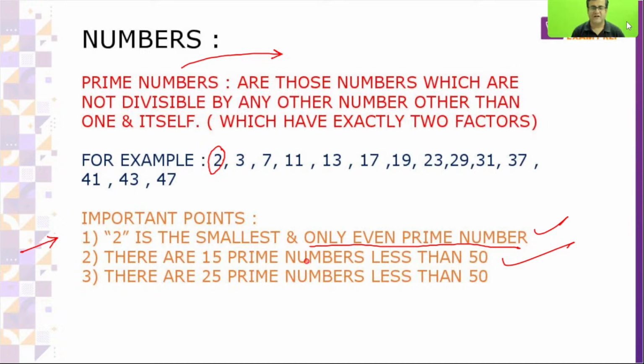Next, there are 25 prime numbers less than 100, and 15 prime numbers less than 50. The only even prime number, and the smallest prime number, is 2. These 3 points you can remember. Prime numbers clear to everyone.